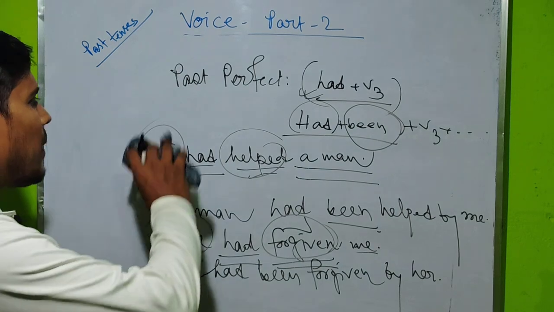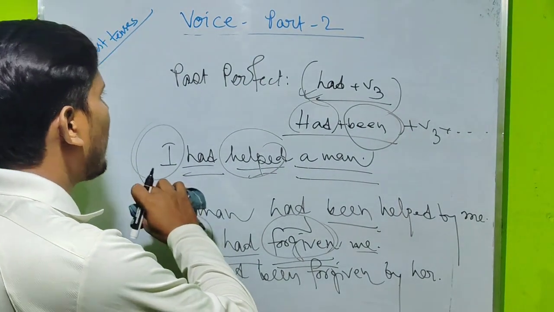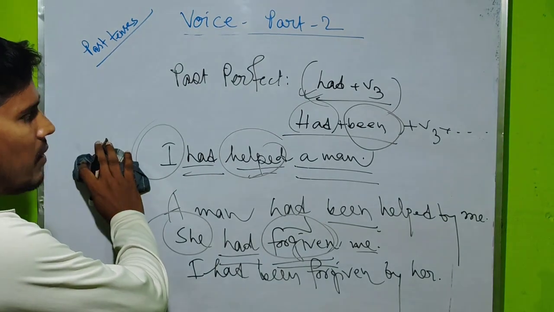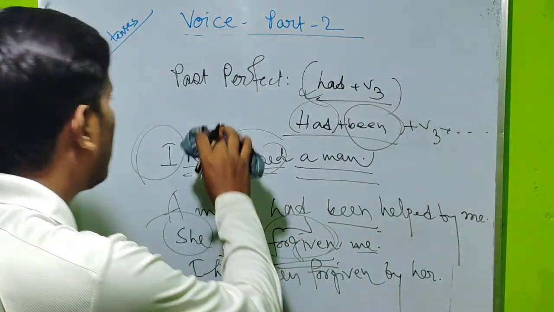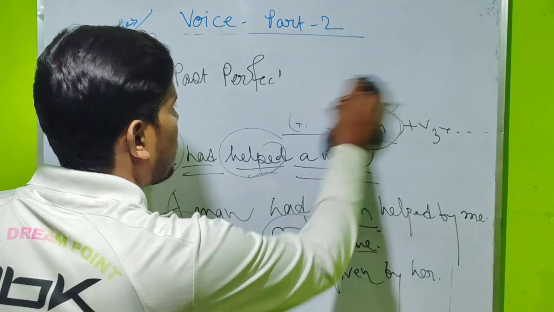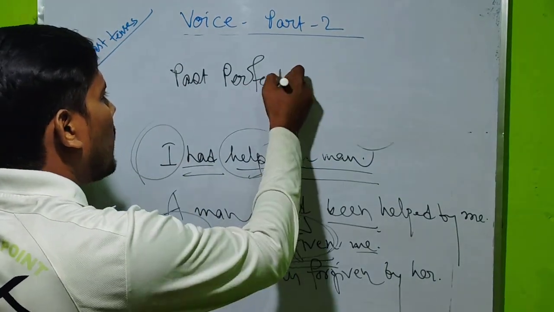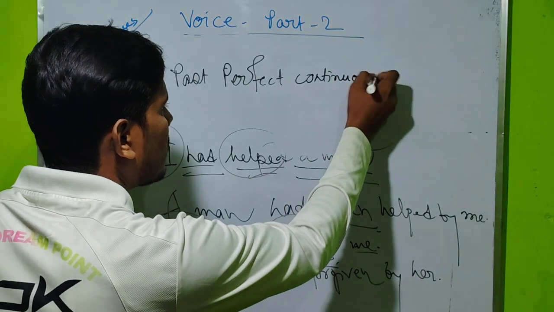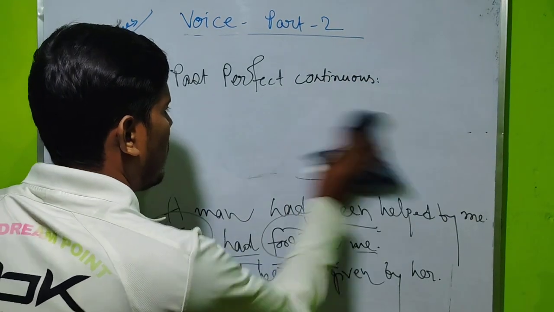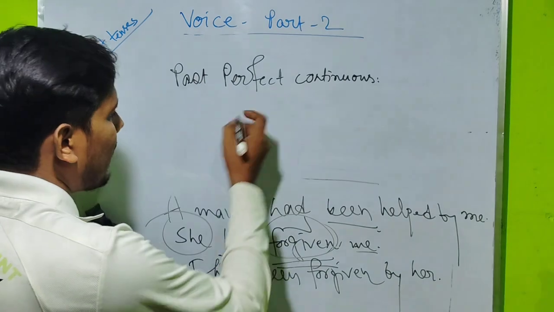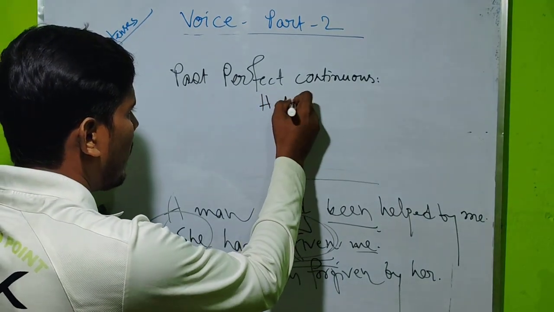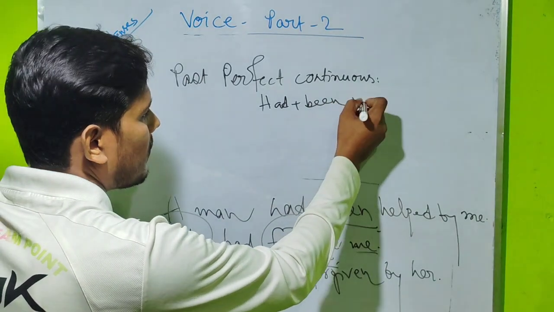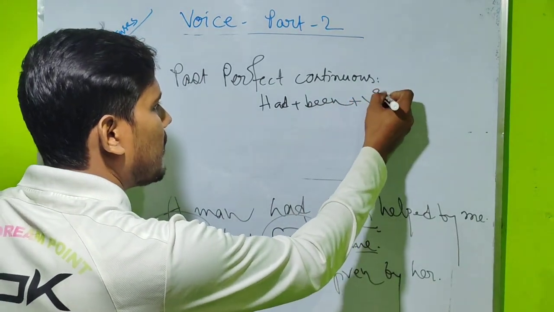And another, that is past perfect continuous. Till date you can get it used very rarely, but still I am trying to show how you can convert that one. Past perfect continuous, rare use you can find in English grammar. You can find in active sense: had, there you can find, and then been plus VING.